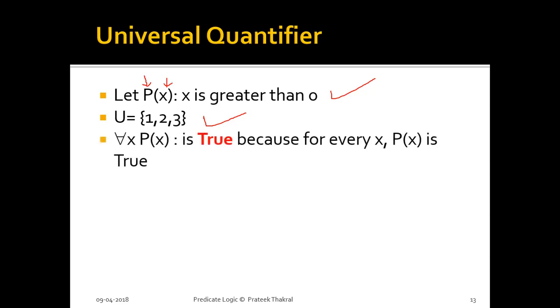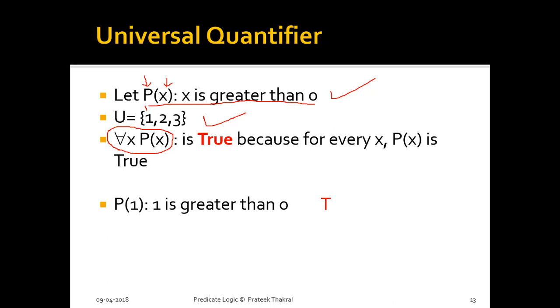Now if we look at this particular statement, this is very important, how to read this. This is: for all x, P(x) is true. What is the meaning? For every element of the universe of discourse, this particular statement, x is greater than 0, is true. So here we have written that for all x, P(x) is true, because for every x from the universe of discourse, P(x) is true. If we take the different values from the universe of discourse, it contains only three different elements.